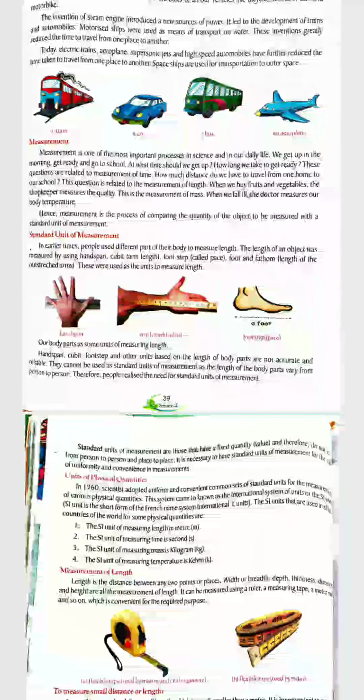But hand span, cubit, foot step and other units based on the length of body parts are not accurate and not reliable. If you are tall and have long fingers, then the hand span of a person having long fingers and the hand span of a person having short fingers are different. So these are not accurate and reliable.